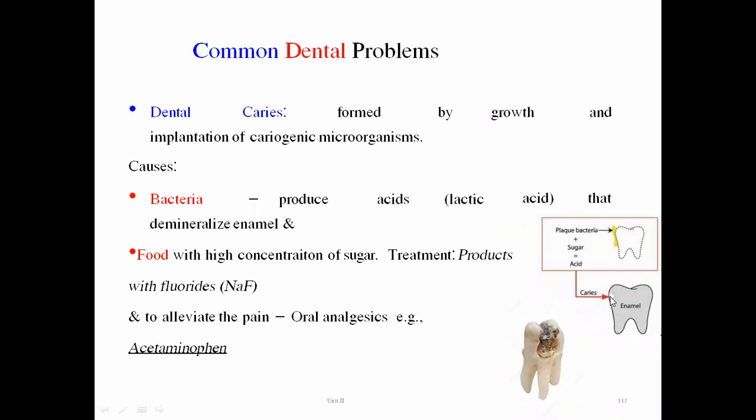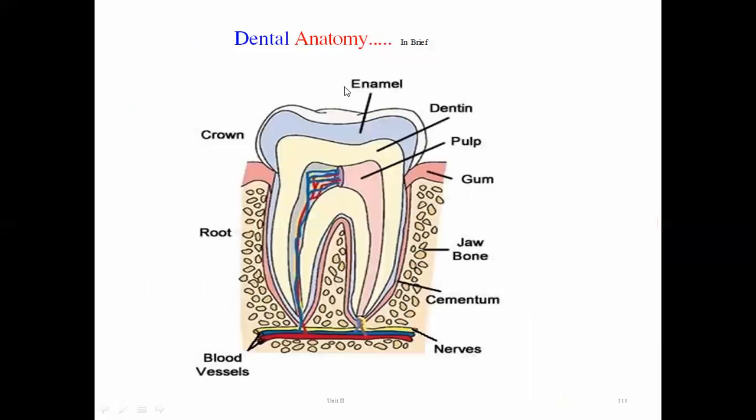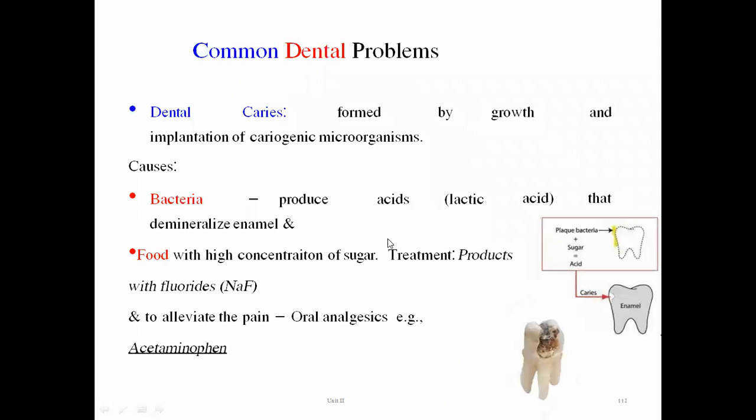Now, we have just seen the dental enamel, the covering part which protrudes outside the gum. The demineralization of this enamel happens due to the attack of those bacteria, which produce lactic acid after metabolism of the food, and this lactic acid acts on the dental enamel to cause demineralization.